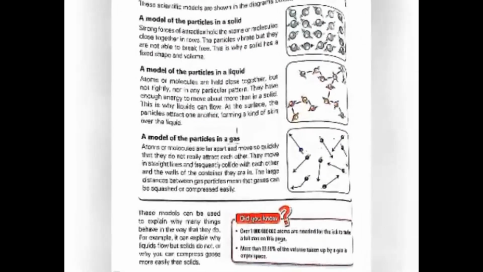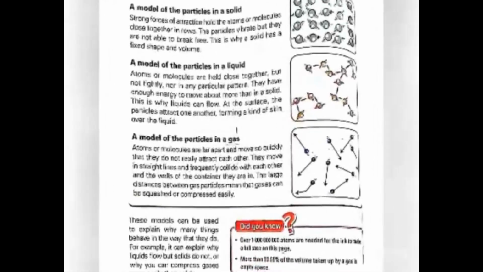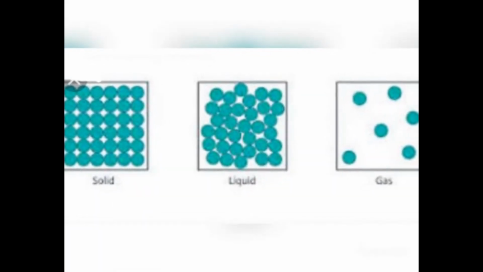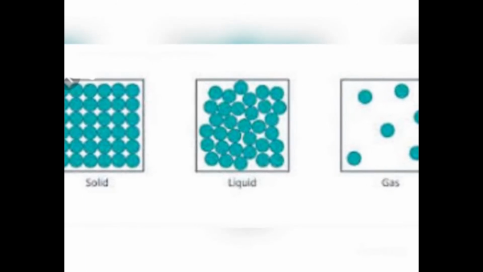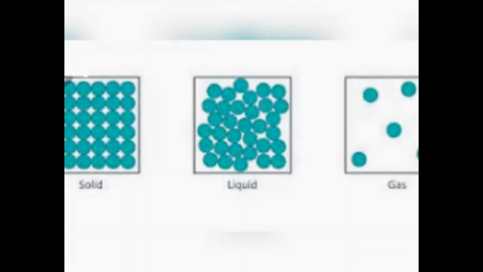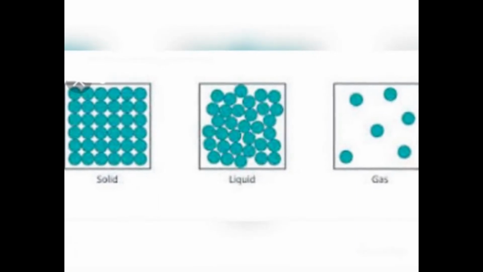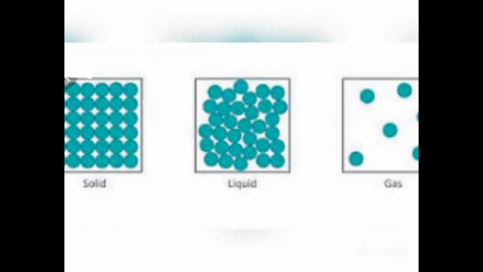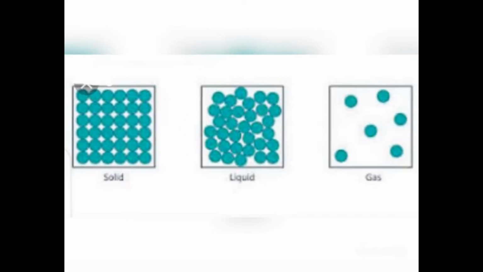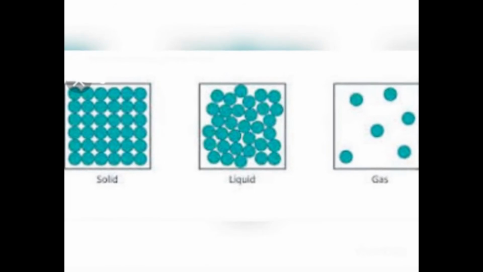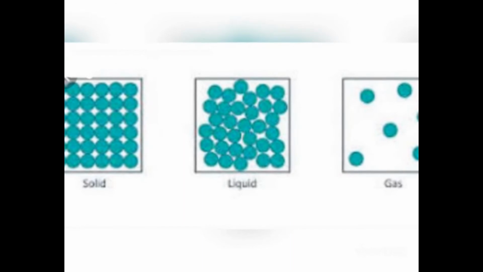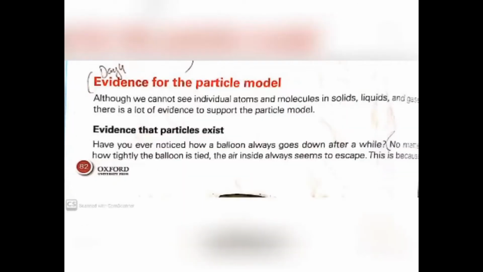Now we will talk about the arrangement of the particles, how the particles are arranged in solid, liquid and gas. In solid they are tightly packed with each other, they just vibrate in their own position. In liquid they can move, they can flow, but not easily, they can flow a little bit. But in gases the particles are too far from each other, so they can vibrate and move from one place to another very easily. These are the arrangements of the particles.